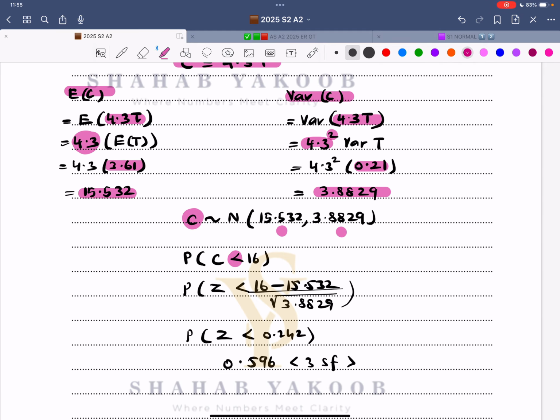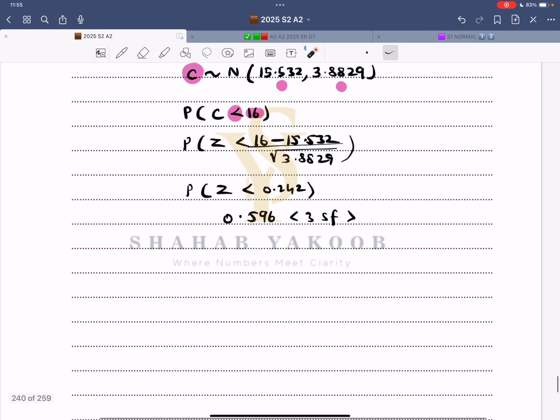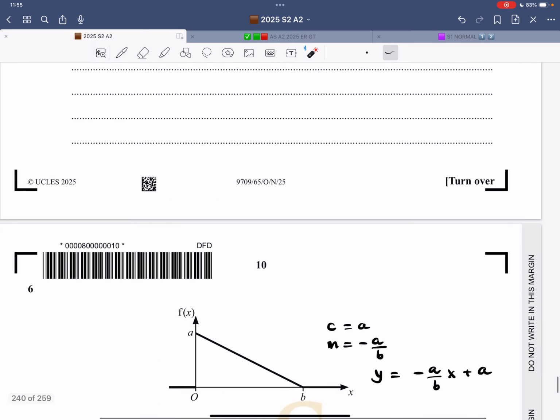We want it to be lesser than 16. So Z is lesser than 16 minus this divided by square root. Don't forget the square root. Z is lesser than this value. That is also direct reading. Give the answer correct to 3SF.